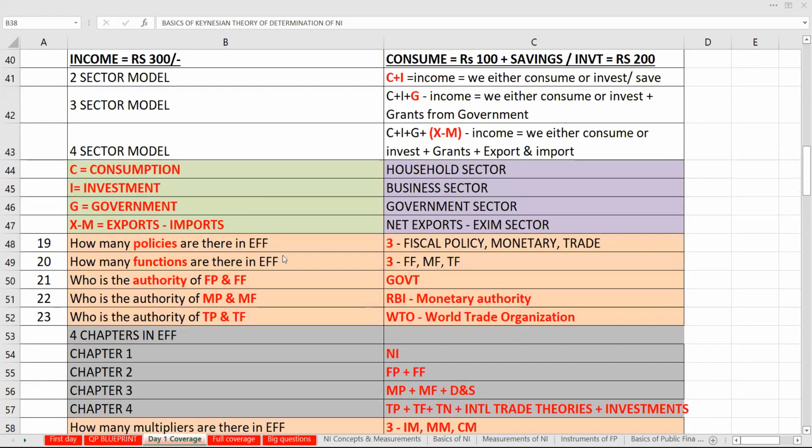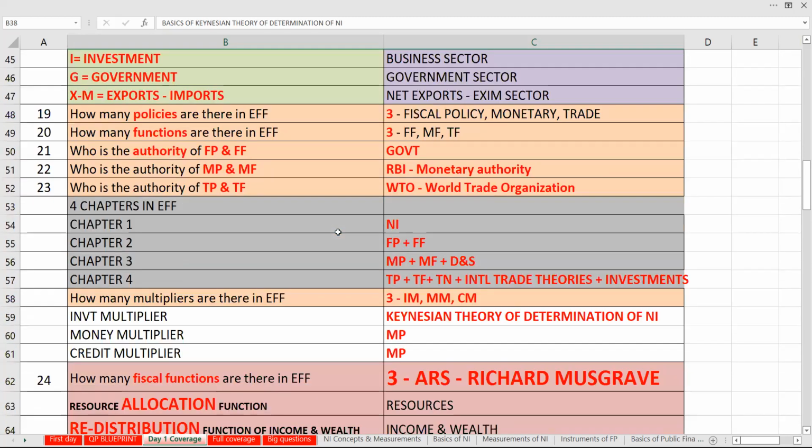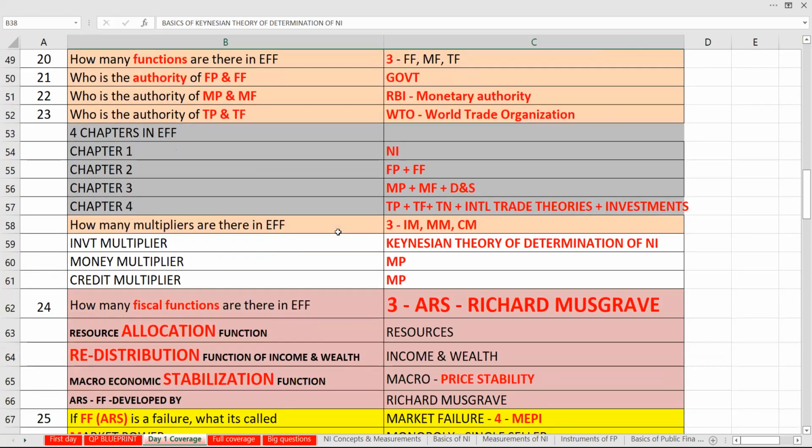How many policies are there? 3. Fiscal policy, monetary policy, trade policy. How many functions are there? Fiscal function, monetary function, and trade function. Who is the authority for fiscal policy and fiscal function? Government. Who is the authority for monetary policy and monetary function? RBI. Trade policy, trade function, WTO. So this is the easy way for us to understand. What are the 4 chapters we have already told? How many multipliers are there? 3 multipliers are there.